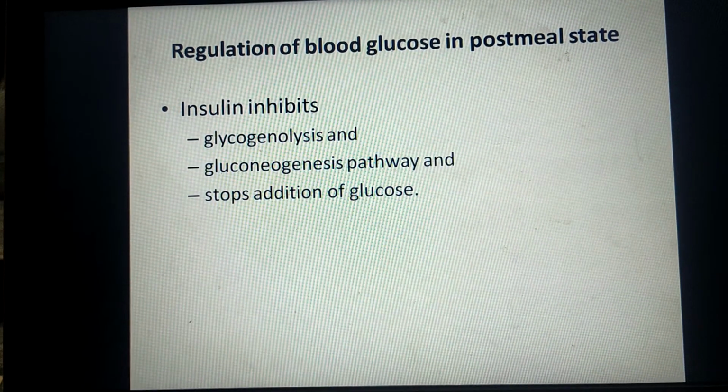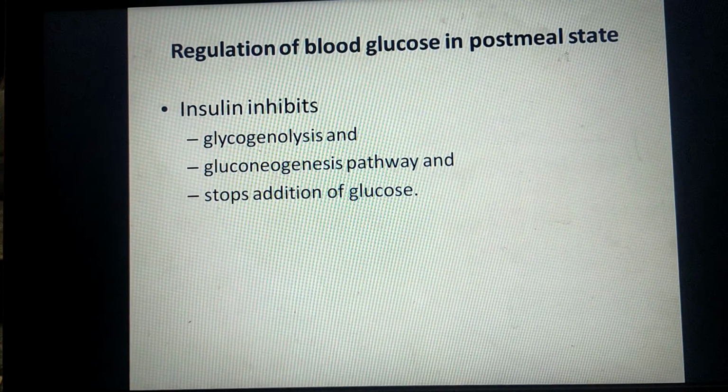Apart from stimulating the glucose utilizing pathways, insulin also inhibits the glucose forming pathways like glycogenolysis, gluconeogenesis and stops addition of glucose to the blood.